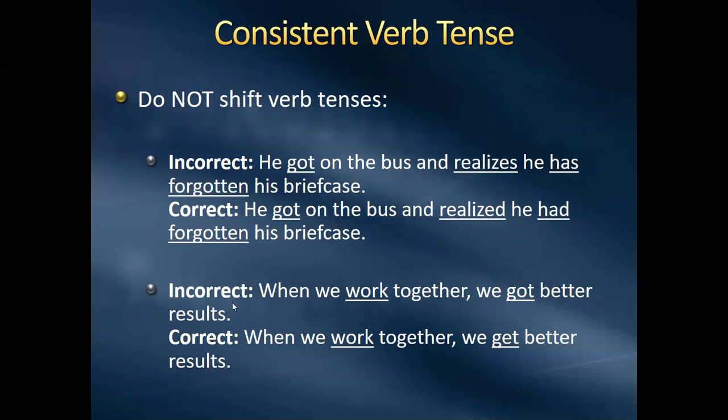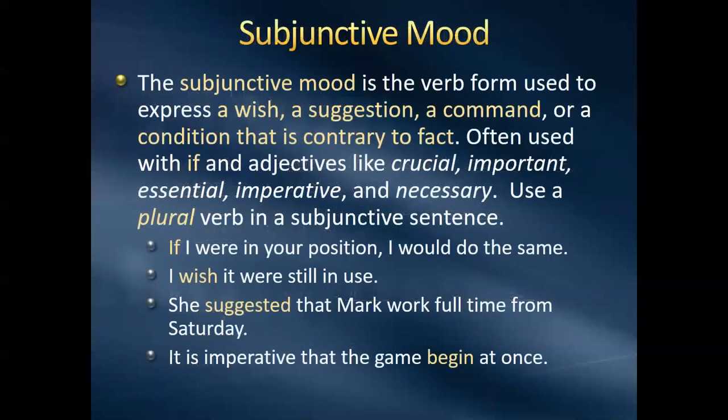So here's an incorrect one. When we work together, we got better results. This could be corrected by saying when we work together, we get better results, making it present tense, or when we worked together, we got better results. It'll just depend on the ACT on what part's underlined. You've got to make the underlined part match up with the part that is not underlined, because the not underlined part is correct.